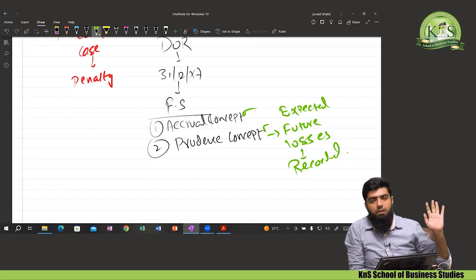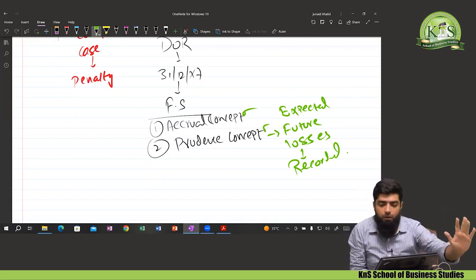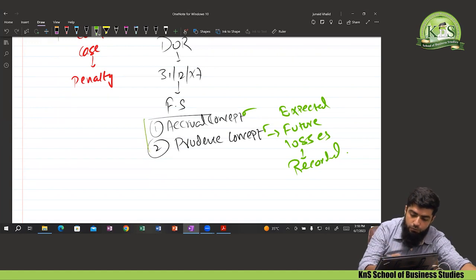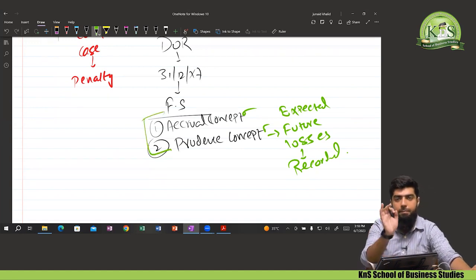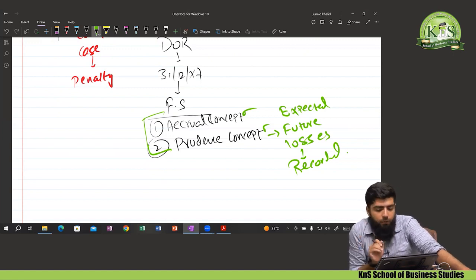So, if there is an expected loss, what accounting treatment suggests is that you just record that expense or the loss. If there is any expected future loss, just record it by now. So, it means there are two main concepts that need to be followed while preparing the financial statement. That is the accrual concept, and the other one is the prudence concept. These are the two main concepts that need to be applied.